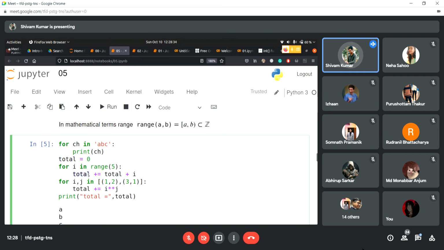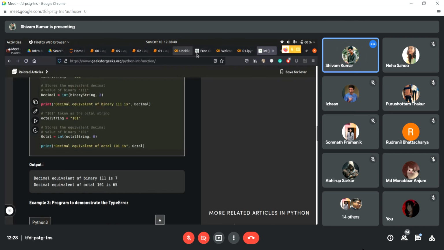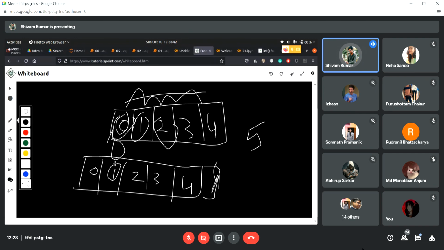So total will now become total. Total will be equal to total, that is 0, plus i. And i right now is 1. That is the second iteration. So first we had total equal to 0. Now we have it as 0 plus 1, that is equal to 1.